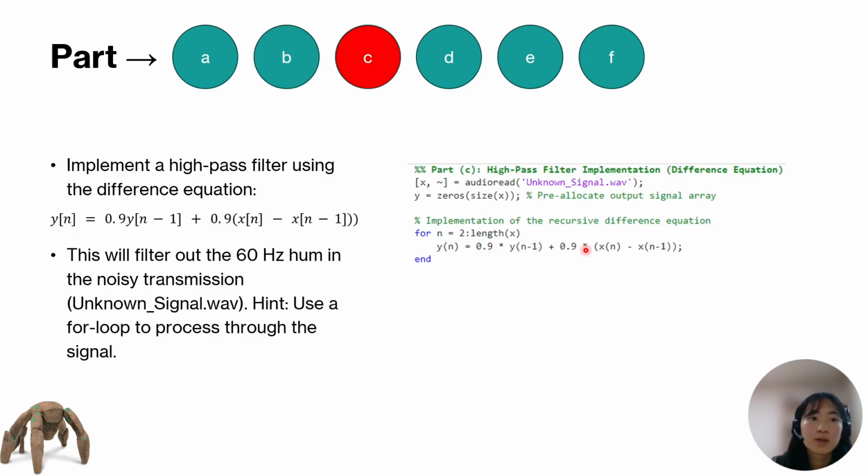Now for part C, we want to implement a high-pass filter using the difference equation provided below. This filters out the 60 Hz hum in the noisy transmission. Hint, use a for loop to process through the signal.